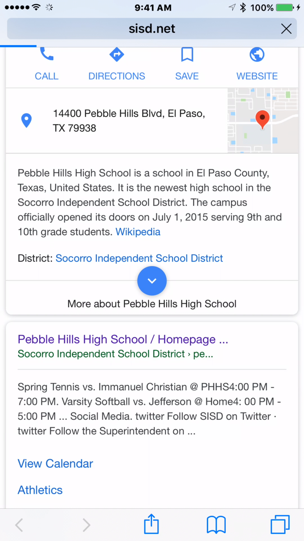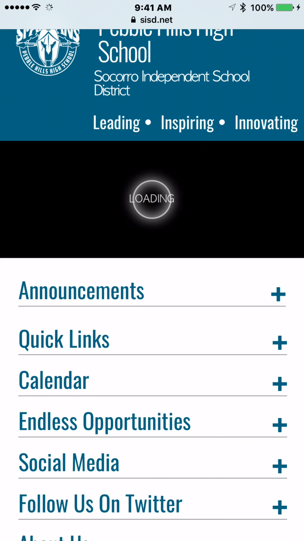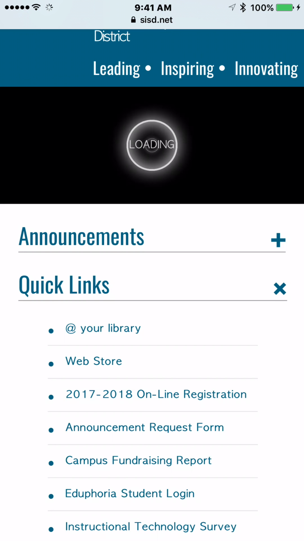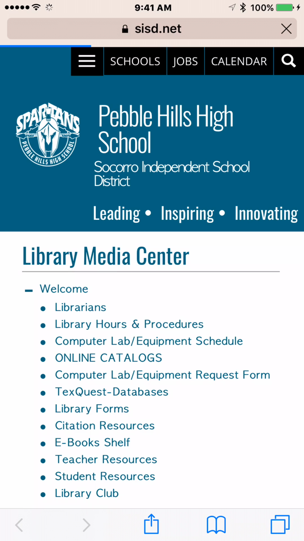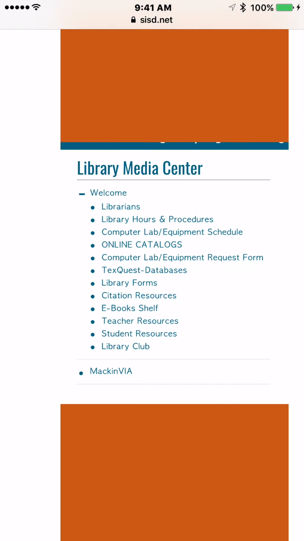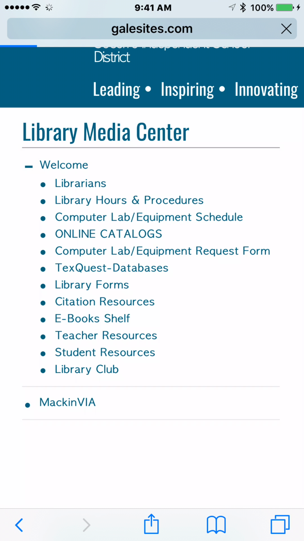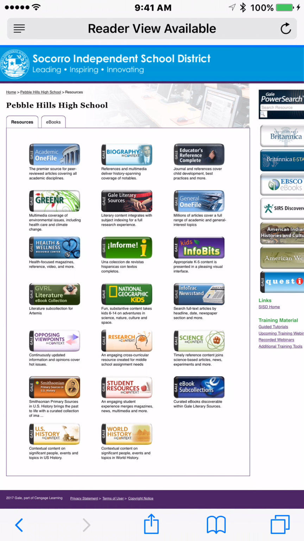There it is. From there, you're looking for the quick links section here. And then at your library, that top choice. Now you're looking for the TextQuest databases. Alright, about there in the middle. Bam. Click on that. There we go. Do it up. It'll kick you over to this place.